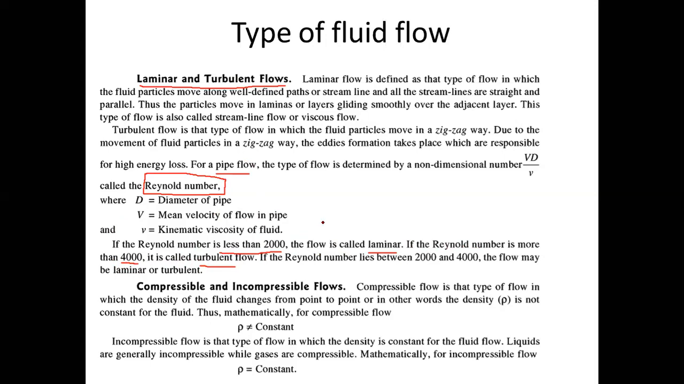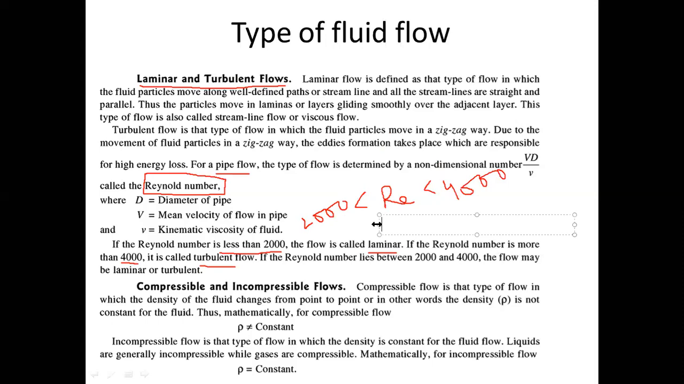Now you can ask what will happen if the Reynolds number is between 2000 and 4000. What kind of flow is it? I have told you that less than 2000 it is laminar, and greater than 4000 it is turbulent. Between 2000 and 4000, the flow is called transitional flow. Let me write it also here.